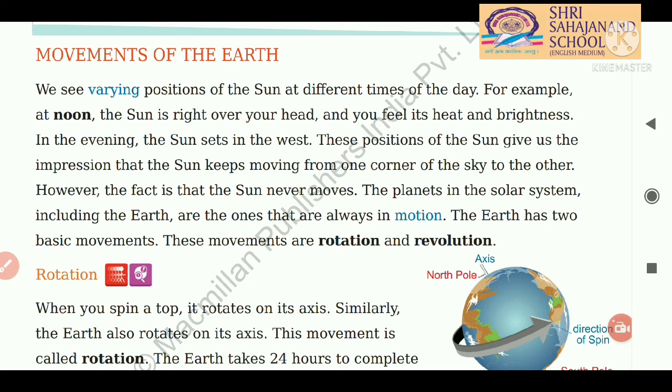Motion means the movement that something makes. So the earth has two basic movements. These movements are rotation and revolution. So students, the earth and other planets have some motions, and the earth especially has the two basic movements, that is rotation and revolution.